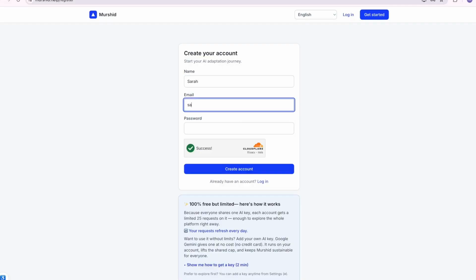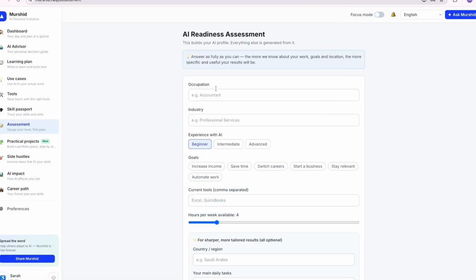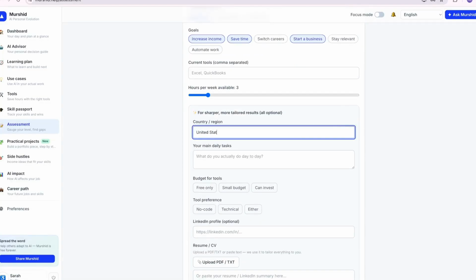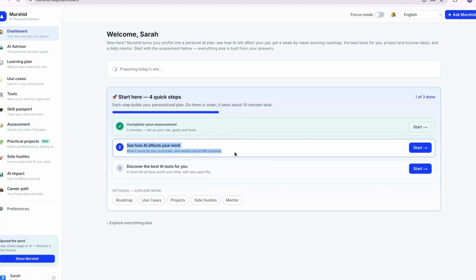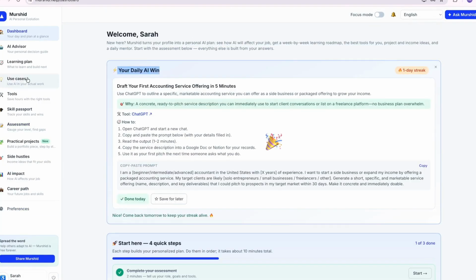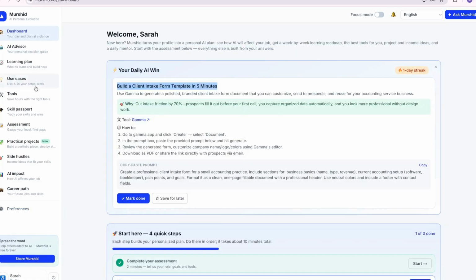You will need to log in or create a new account if you don't have one. Then you'll go through a few assessment questions. Everything in Murshid is built from this short assessment. Once your profile is ready, this becomes your home base. At the top, your daily AI win.